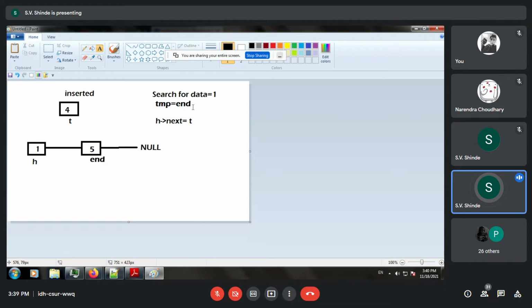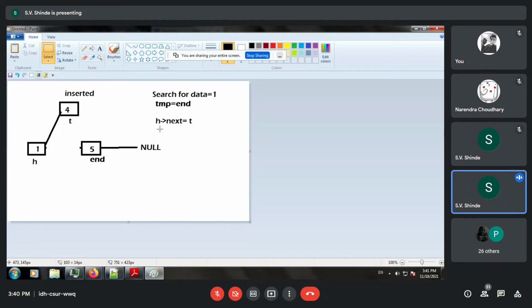So I have stored tmp is equal to end, and then I issue h arrow next is equal to t. So when we issue h arrow next is equal to t, you connect it like this, and now this link does not exist. Yes, participants, understood this much?